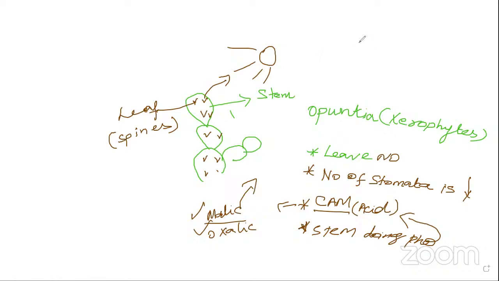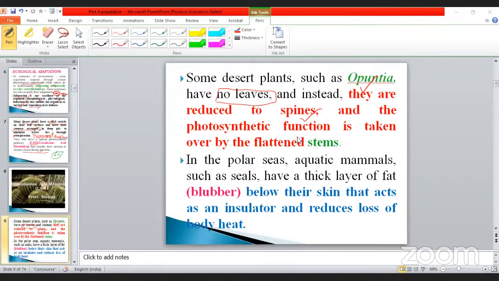Okay, so this is the case. And this is another example given here: in the polar seas, aquatic mammals such as seals have a thick layer of fat called blubber.